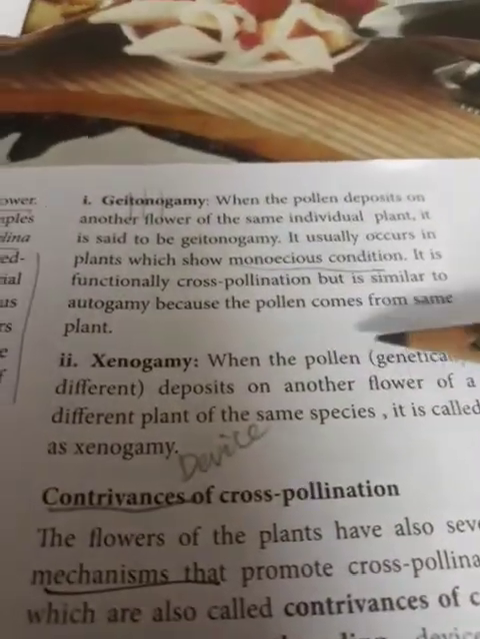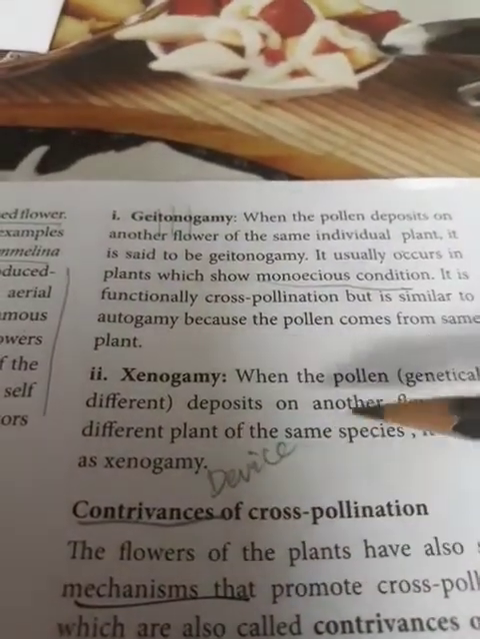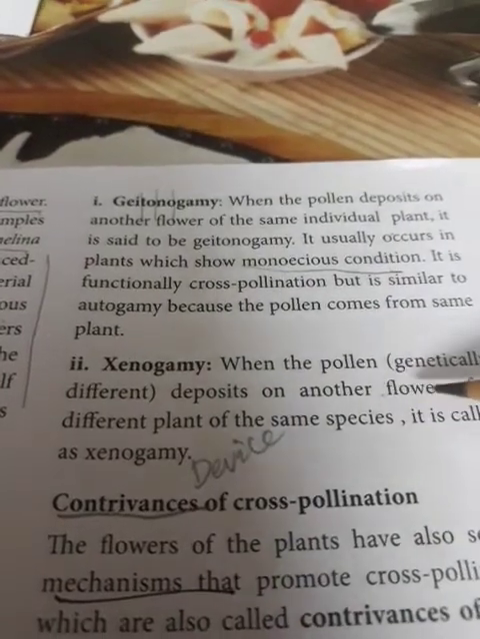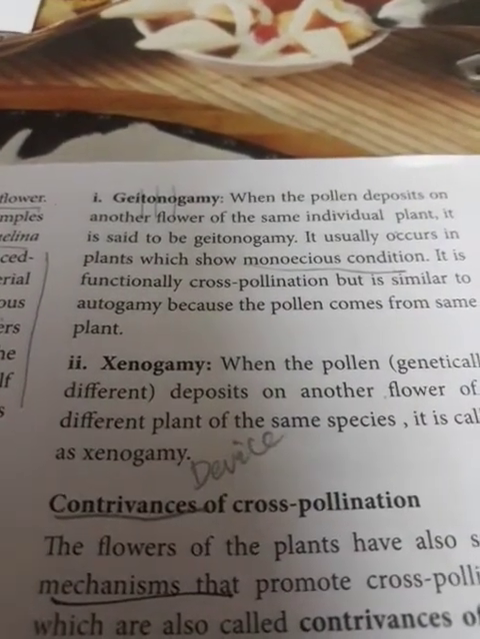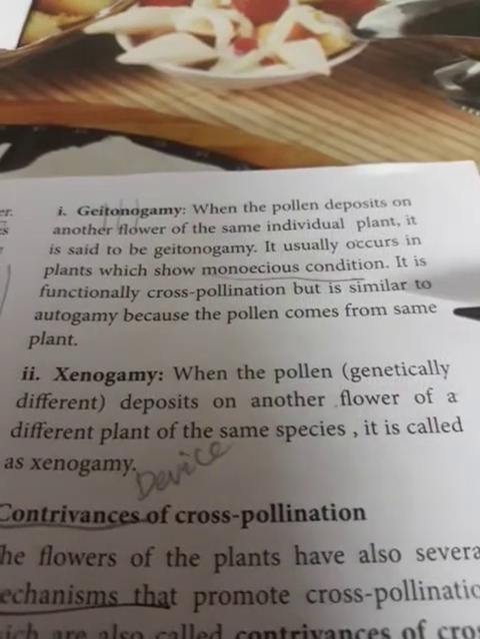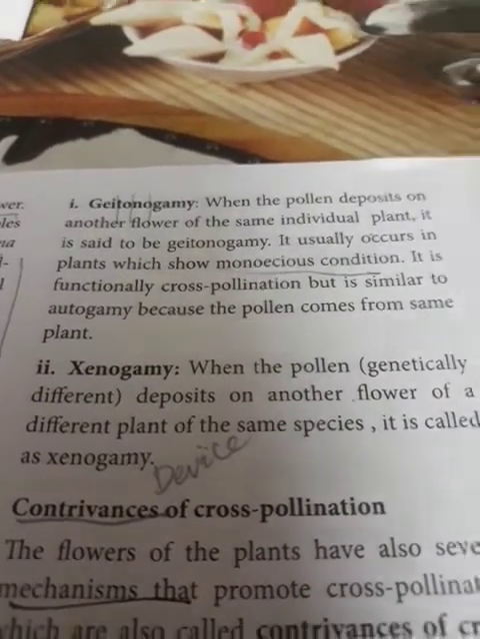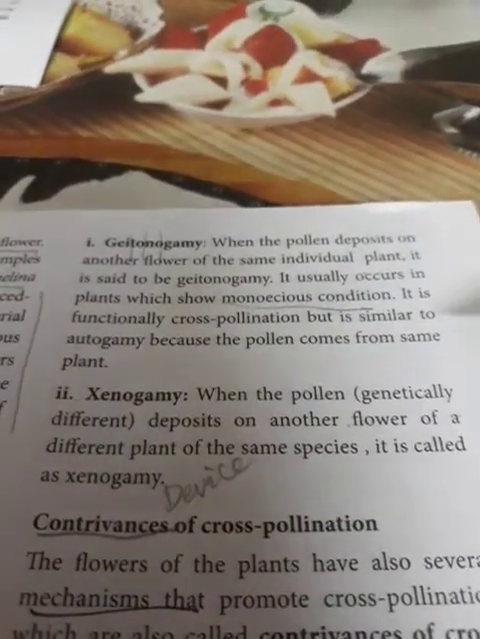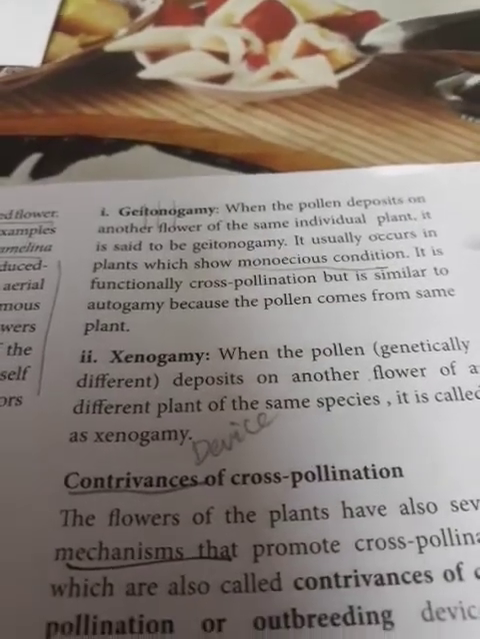The second type is called xenogamy. When genetically different pollen is deposited on another flower of a different plant of the same species, it is called xenogamy. So there are two types.